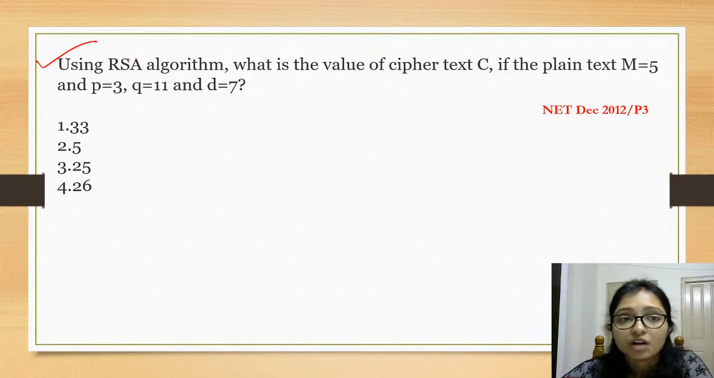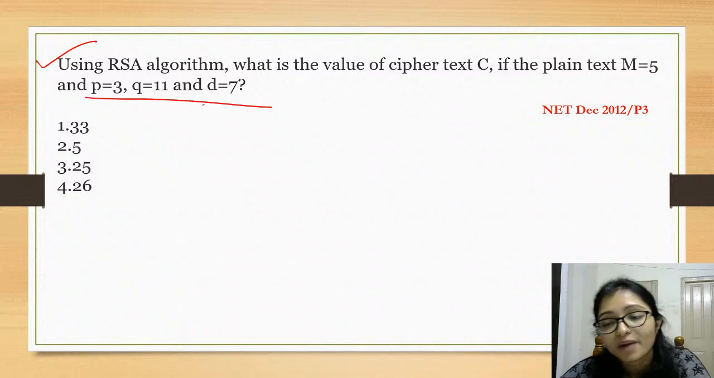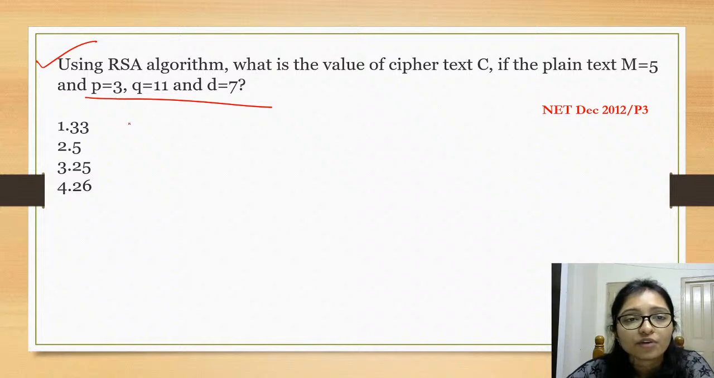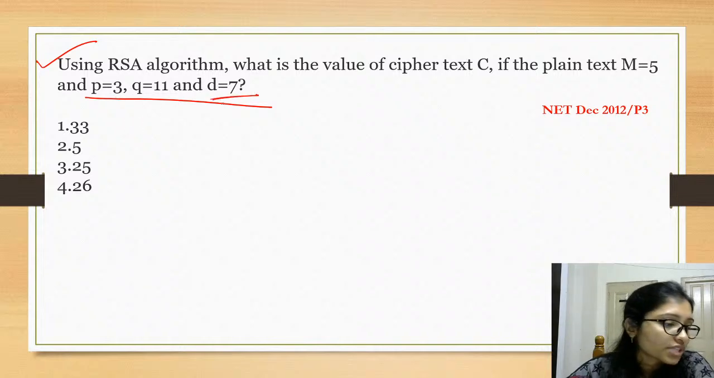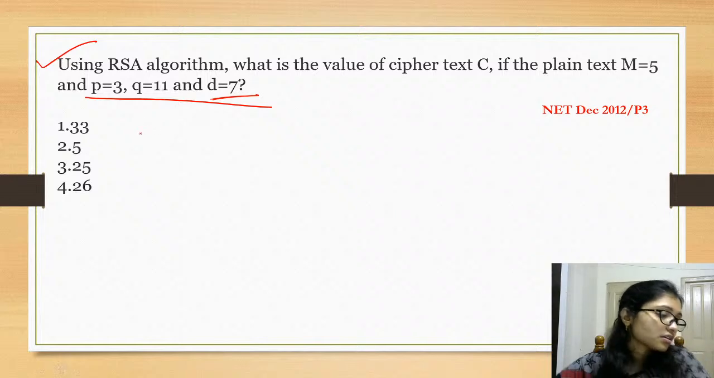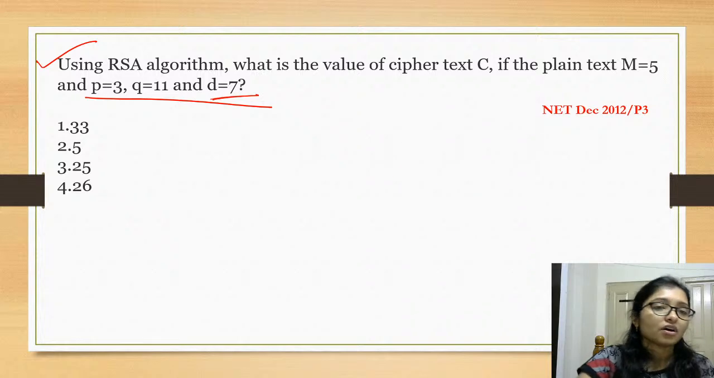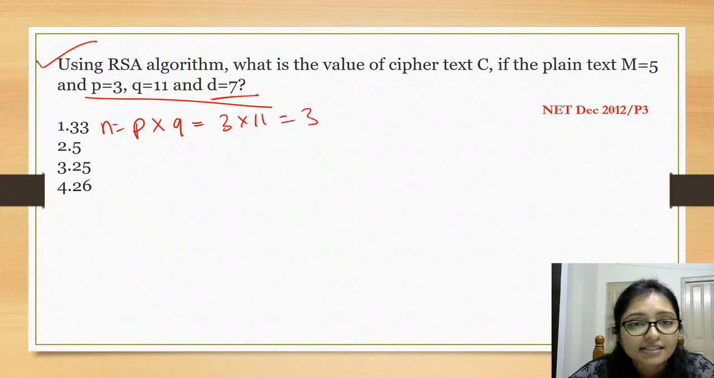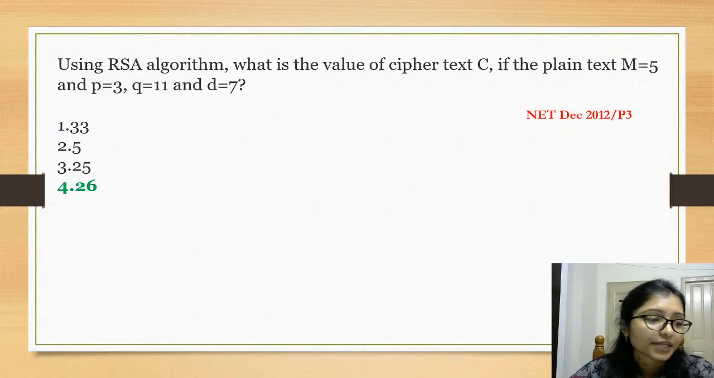So how to solve? It was already done. The first part was already done. Here it is P equals 3 and Q equals 11, right? And D equals 7. Here it is coming some different. That is P into Q, P into Q is N. N equals what? That is 3 into 11, that is 33. 33 is coming, right? N.